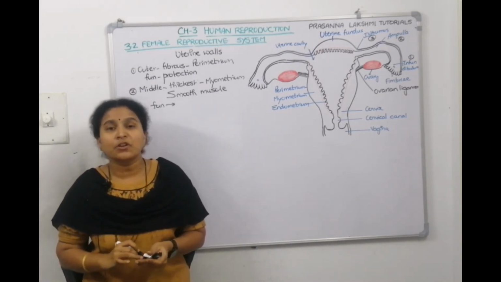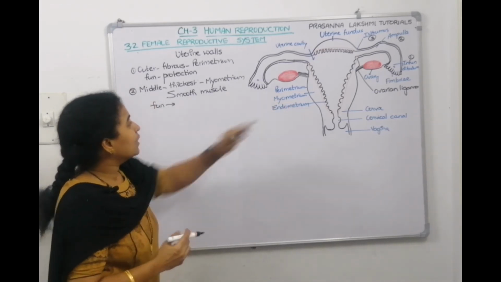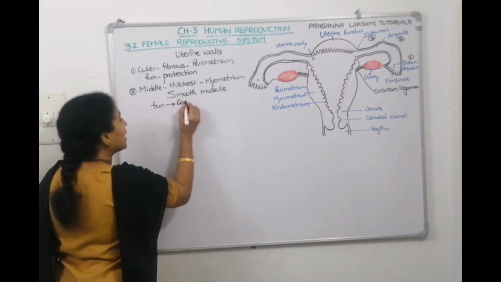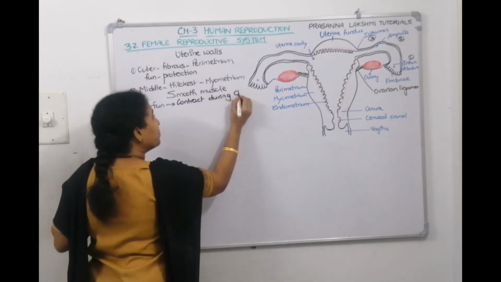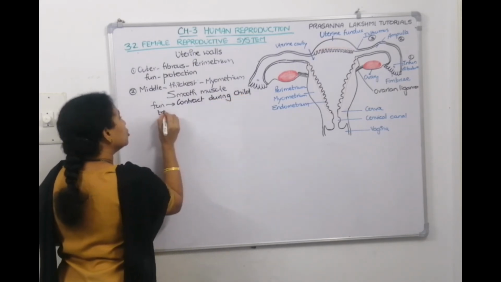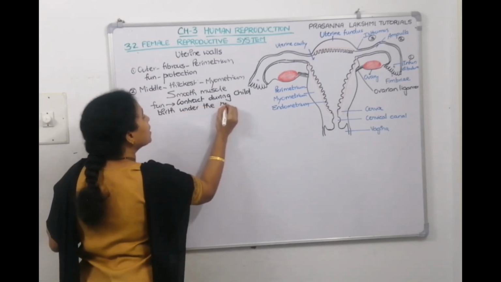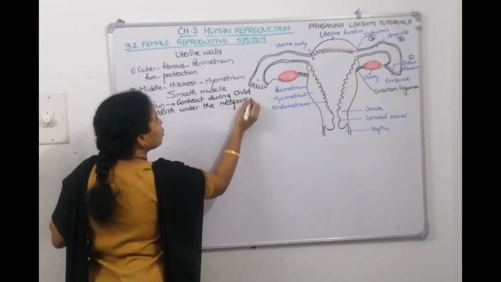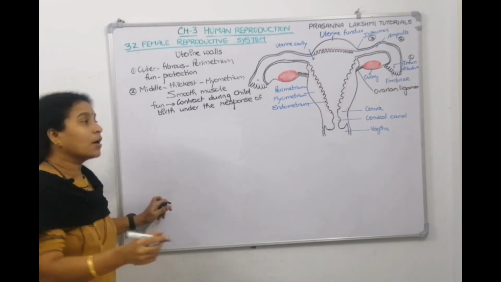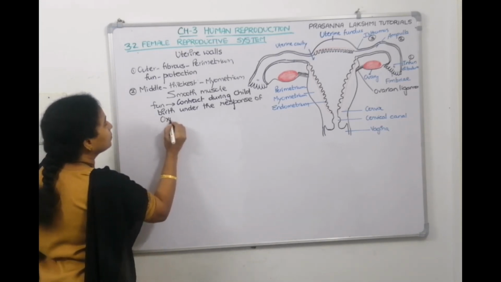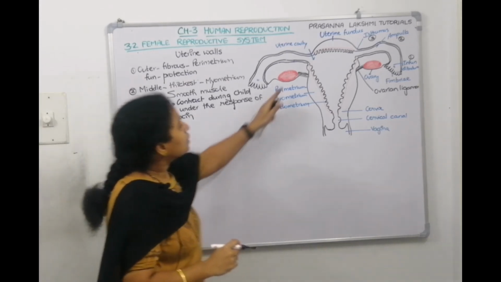The smooth muscles of the uterus will contract in response to oxytocin. The function of this myometrium is to contract during childbirth, children. Contract during childbirth in response to oxytocin. So, who will come and initiate the contractions? It is a posterior pituitary hormone called oxytocin.